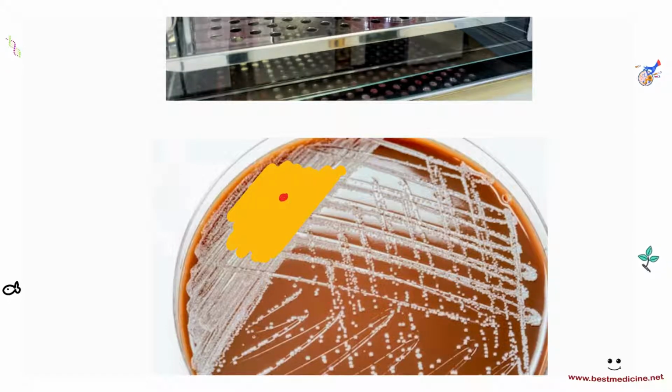What would occur is that this would start killing the bacteria around it because it's an antibiotic, and you'll see a clear zone forming around the antibiotic.